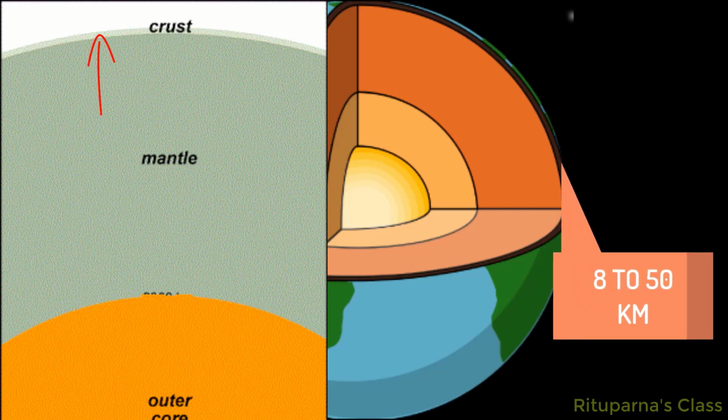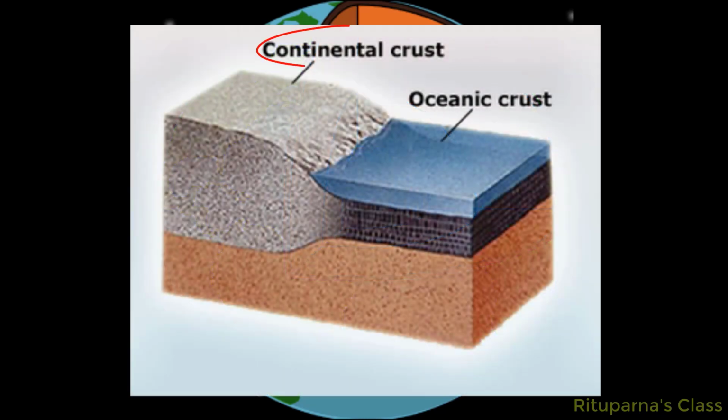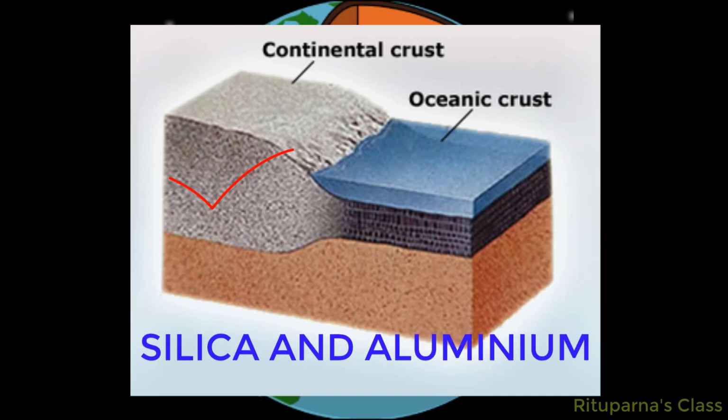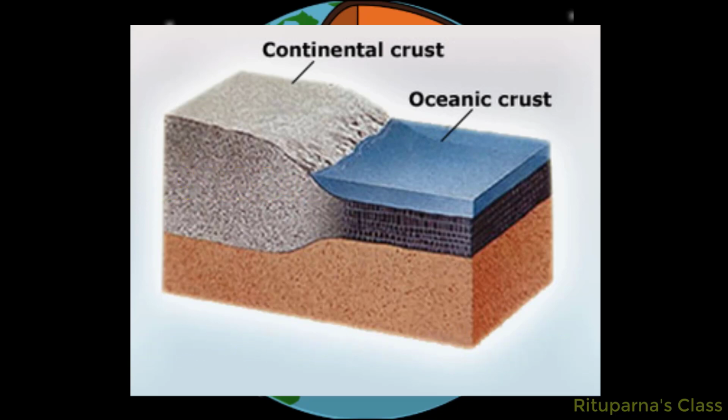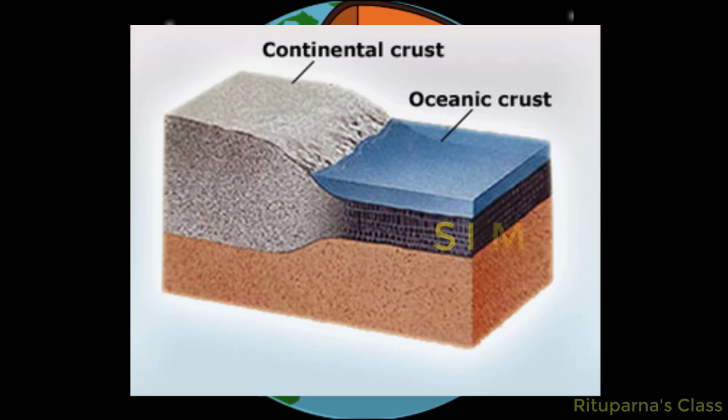The crust is divided into two parts. These are continental crust and oceanic crust. The continental crust is made up of silica and aluminium, which is called Sial, and the oceanic crust is made of silica and magnesium, which is called Sima. Crust is thicker under the continents and thinner under the oceans.